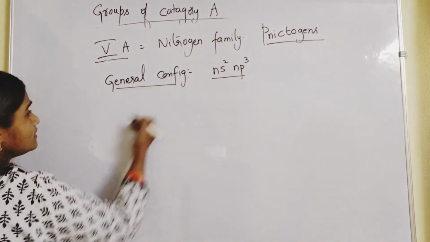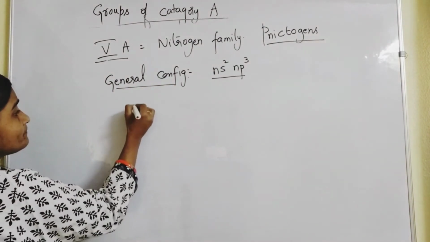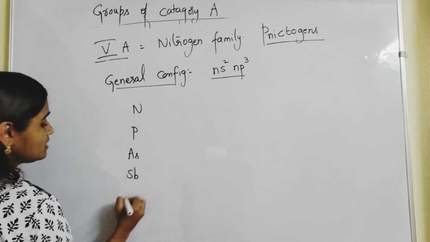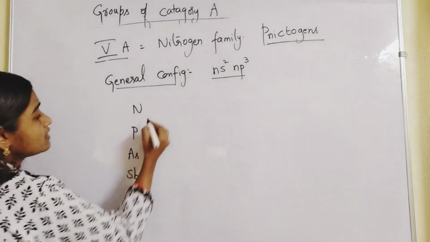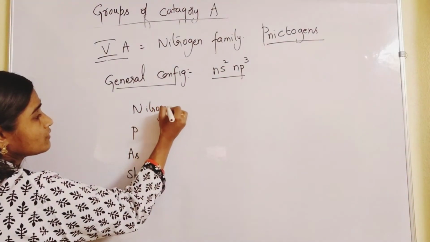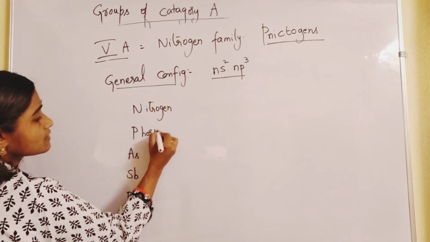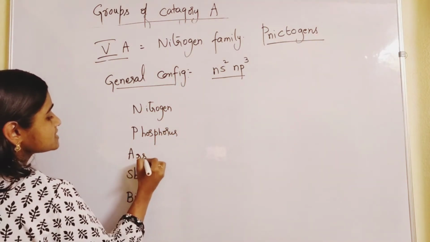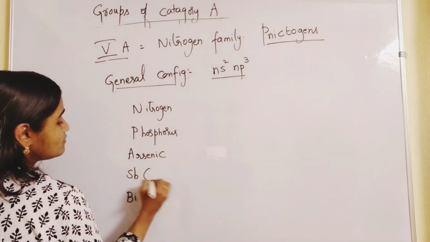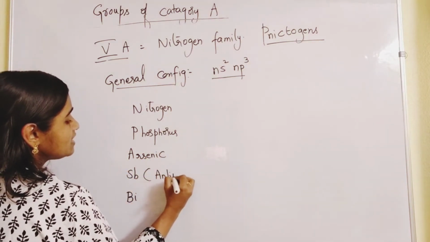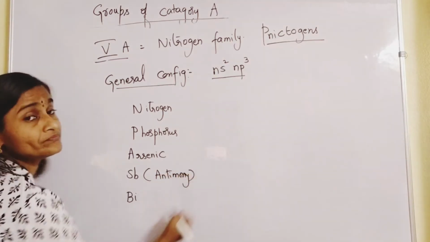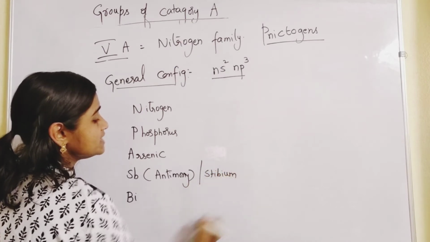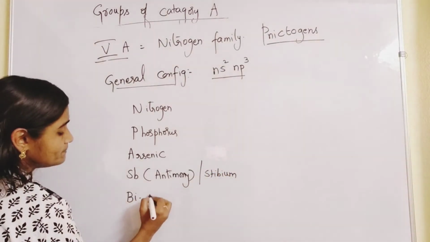So what are those elements? Nitrogen, phosphorus, arsenic, antimony, bismuth. Arsenic. Antimony, Sb, means antimony or stibbium. And bismuth.